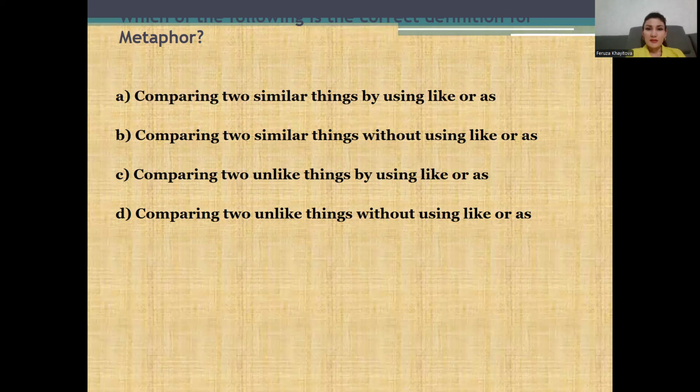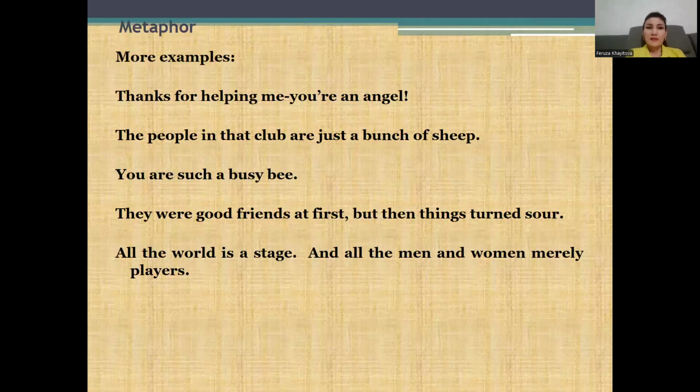Comparing two similar things, but using like or as. Comparing two similar things without using like or as. Comparing two unlike things by using like or as. Comparing two unlike things without using like or as. Which of the following is correct? The definition of a metaphor is comparing two unlike things without using like or as. That's right.